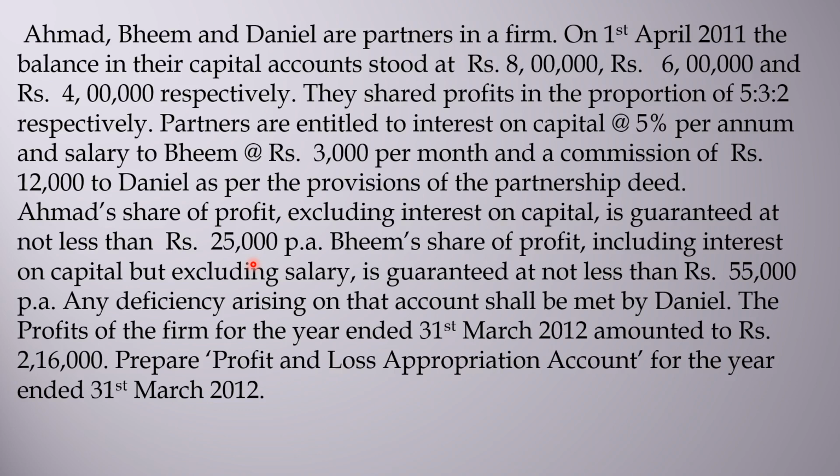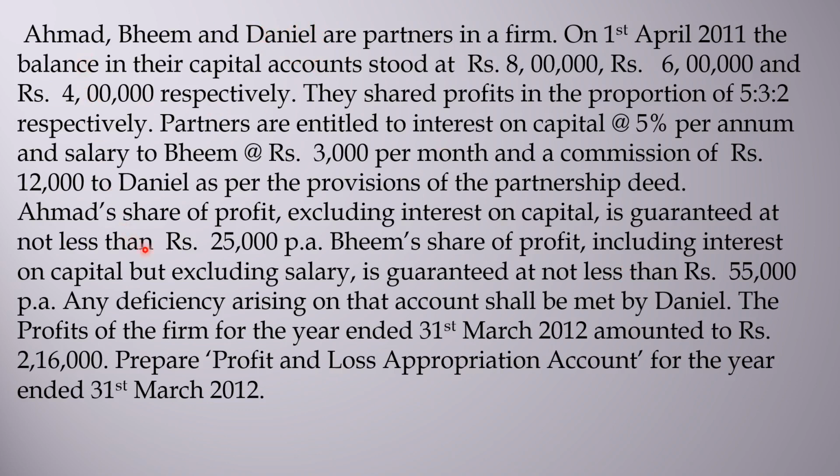Now, who is that partner? I will mention it here. Next, another piece of information: Bhim's share of profit including interest on capital, but excluding his salary, is not less than 55,000. And any deficiency arising on that account shall be made good by Daniel, the third partner.